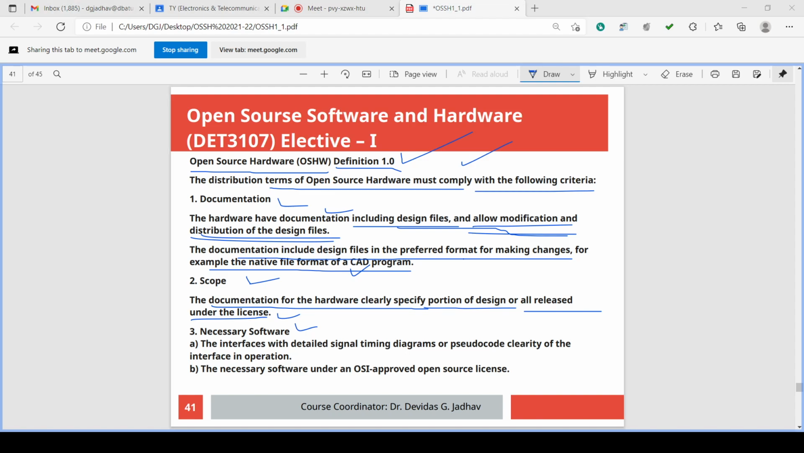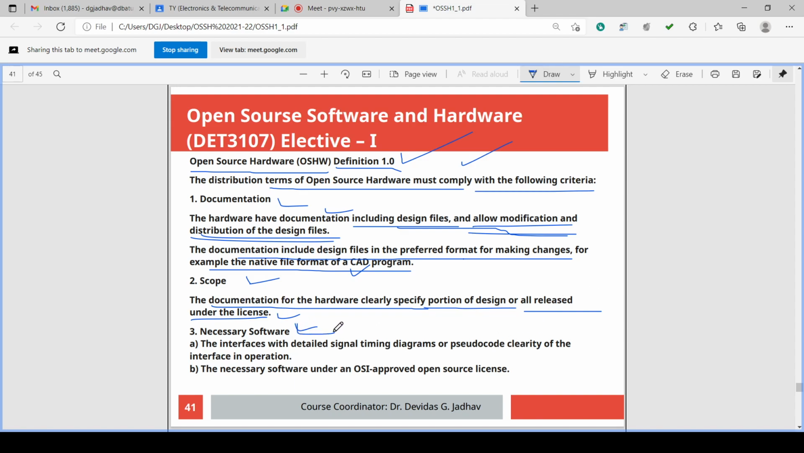So scope must be there. Scope must be very clearly mentioned. What is there in the documentation? The design. And if the design is there, that is documented. Which part of the design is made available openly must be very clearly mentioned. Out of the total design, whether the total design is made open, or a very small part or a large part is made open, which parts are made open must be very clearly mentioned. That is the scope. And third is necessary software.